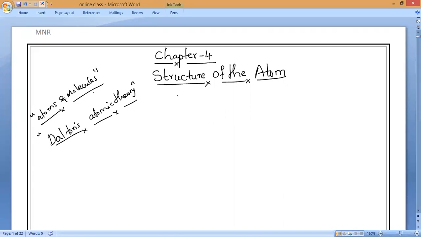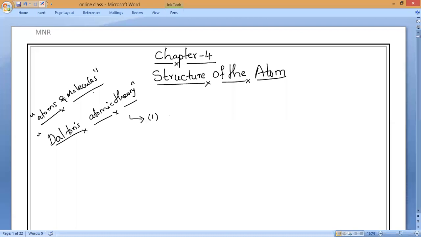Now, in that, the most important point which Dalton stated is that the atom is the smallest particle of any substance and it is further indivisible. Is it right or wrong? I want a response from you all. Clear?